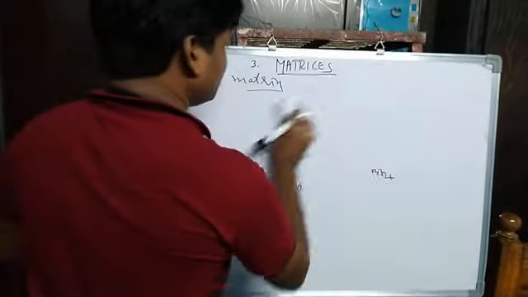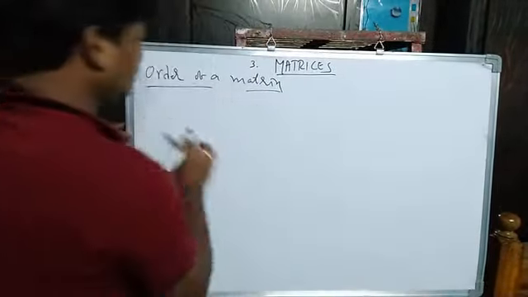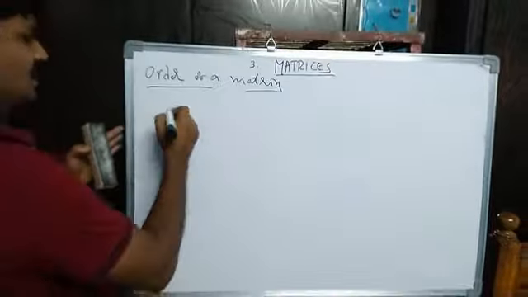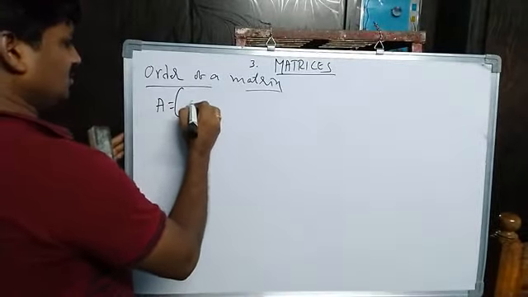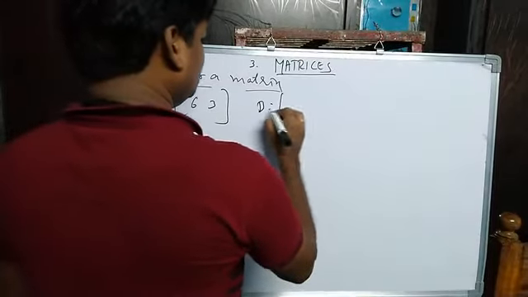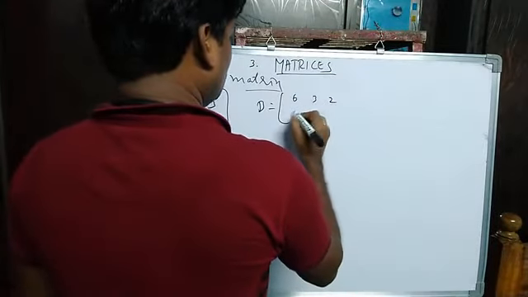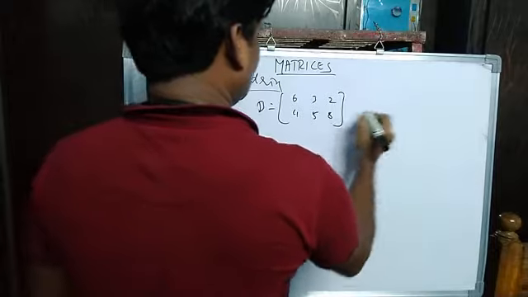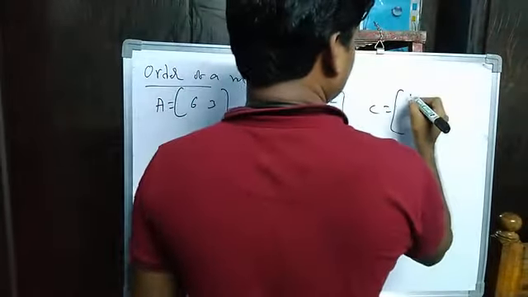So I will give some examples here. Then you can say what is the order of the respective matrices. Suppose matrix A is equal to 6, 3. Matrix B is equal to 6, 3, 2, 4, 5, 8. What is matrix C equal to